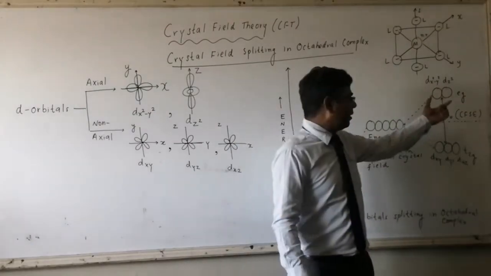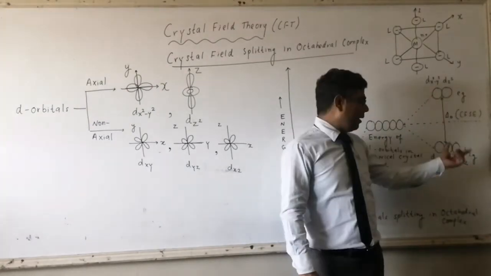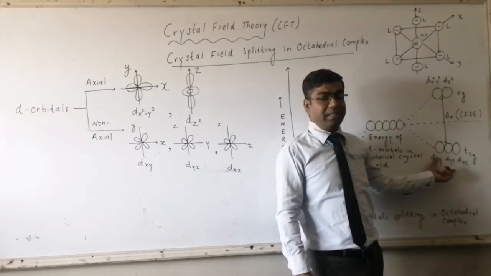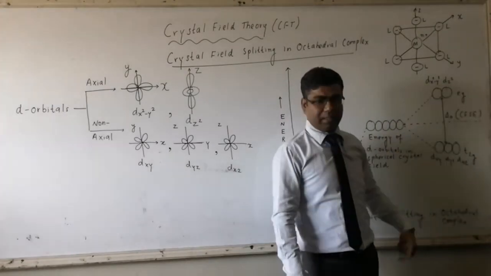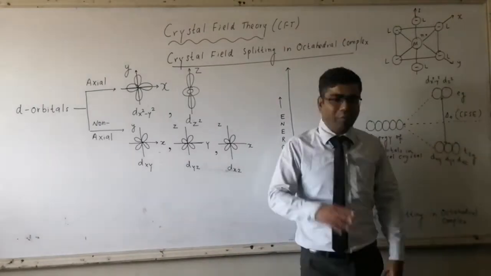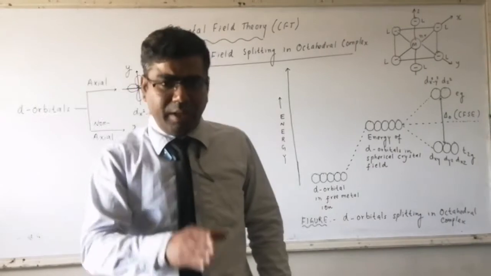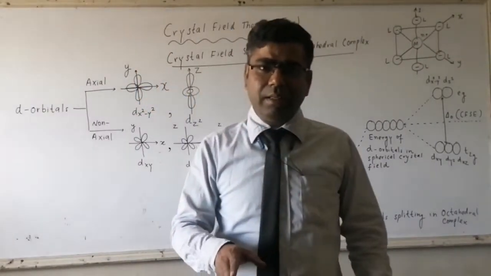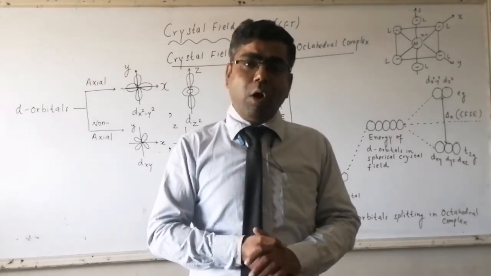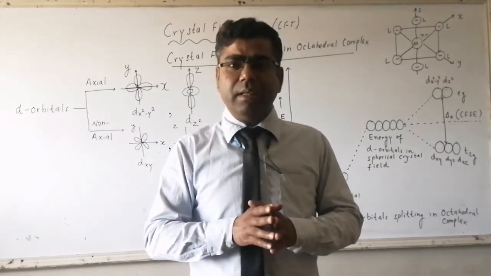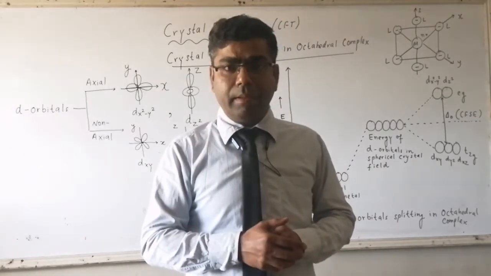Here we will have T2G, that is dxy, dyz and dxz, and here we will have Eg, that is dx square minus y square and dz square. It will be reversed, and delta O will be delta T, the crystal field splitting energy in a tetrahedral complex.